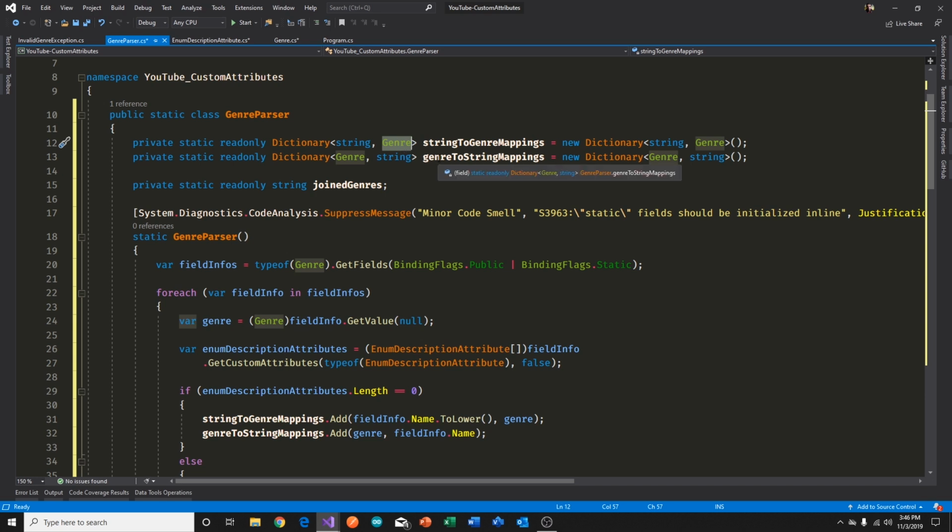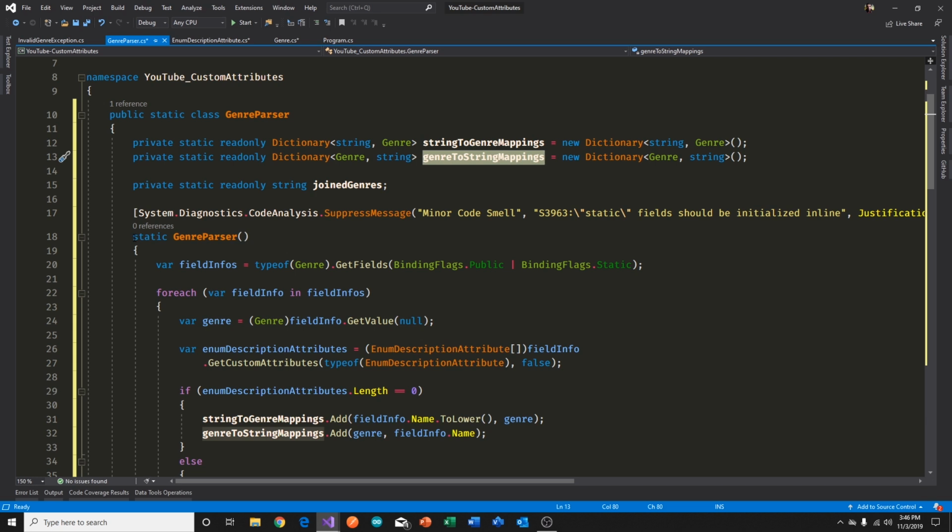And then we have another dictionary that goes from genre to string mapping. So remember, the genre is unique, and we want to say, okay, for each of these genres, what's the string mapping? And once we've discovered which ones have attributes and don't have attributes and what the constructor values or the description property is, we'll build up this dictionary. And so basically these dictionaries will be populated once the static constructor has completed.